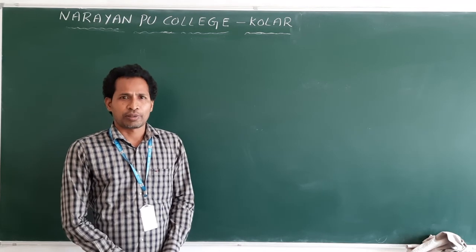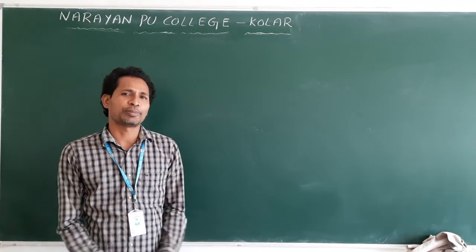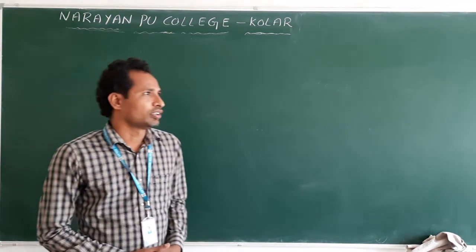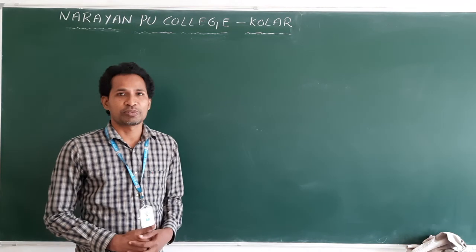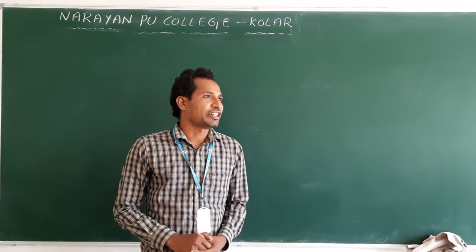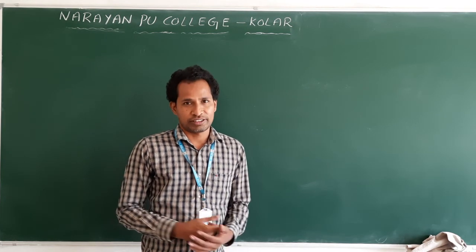Now we will try one problem on average speed and average velocity. This problem I am taking from your 9th class book. Usha swims a 90-meter long pool in 1 minute.